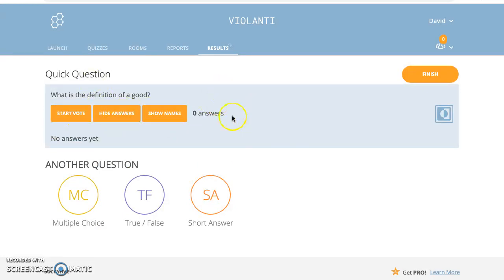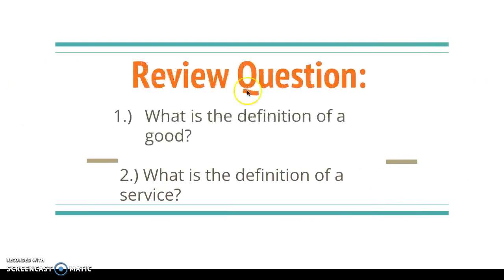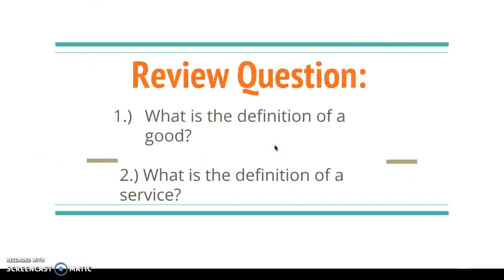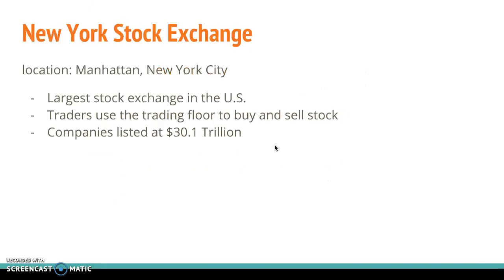I could have students answer, and they could type in their short answer, and it would show me the results. I could prompt students to answer, give them a few seconds, and go over a review. Well, what is a good, and then what was it? If some students got it wrong, I'd go over why they got it wrong so they get a good review of that. And again, the same thing for the service. So next, I'm just going to go through my slides.